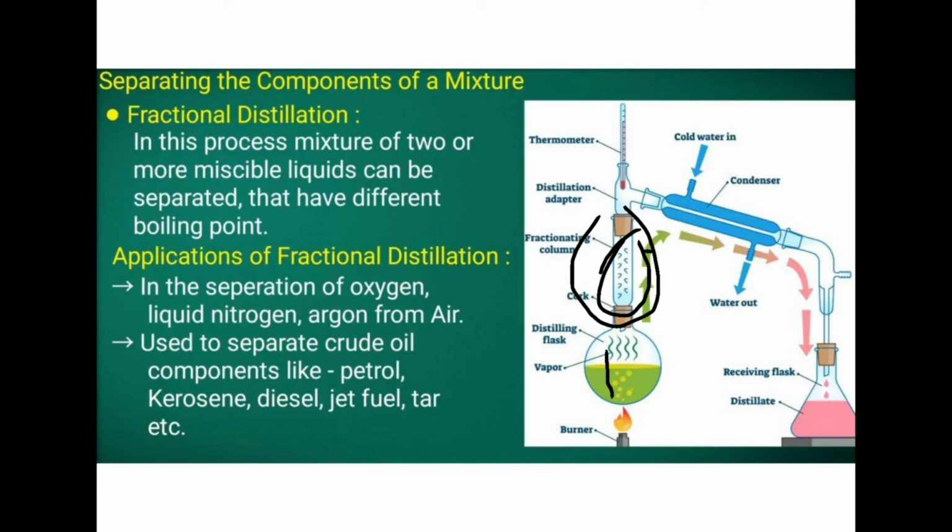Only the component with the lower boiling point is allowed to go through this condenser tube, and it is collected here. After collecting that one fully, the temperature is increased and the next one is collected through this, then the third one is collected. Like that, each is separated in a conical flask. So these are the applications of fractional distillation.